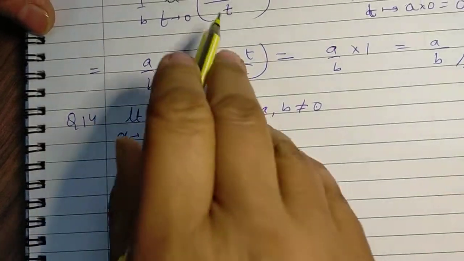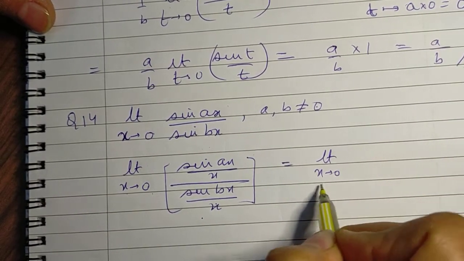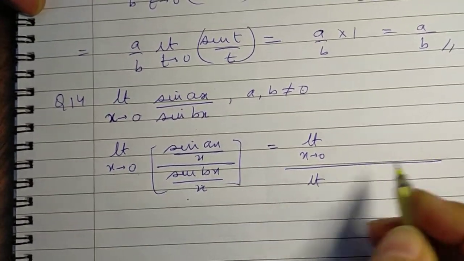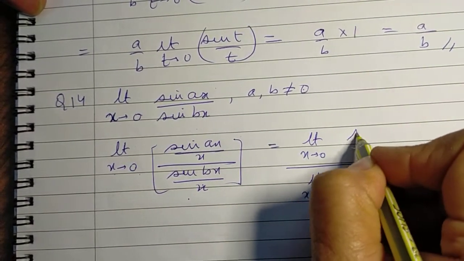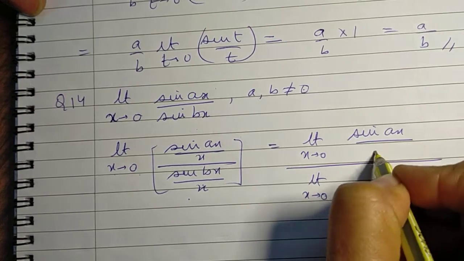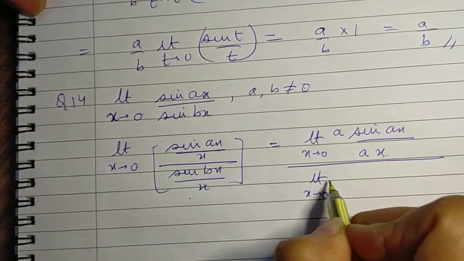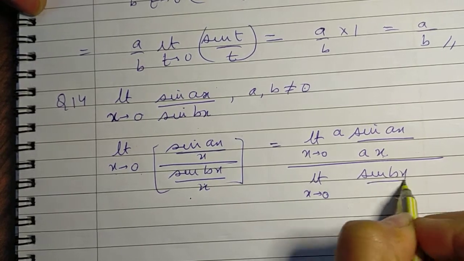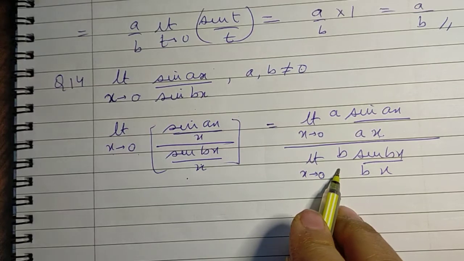Now again, like above, to be able to use this result, first of all we will split it as the quotient of the two limits. Now sine ax over x, we can write by multiplying and dividing by a, and sine bx over x can be written by multiplying and dividing by b.